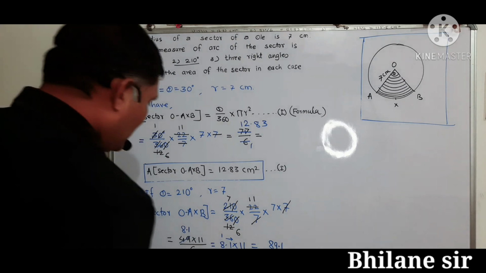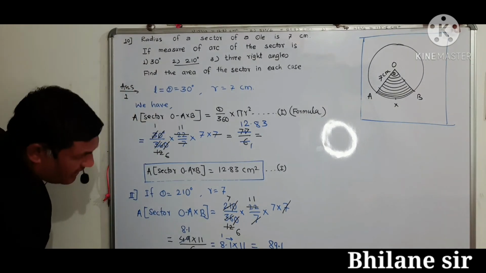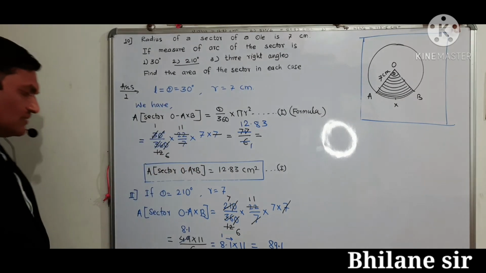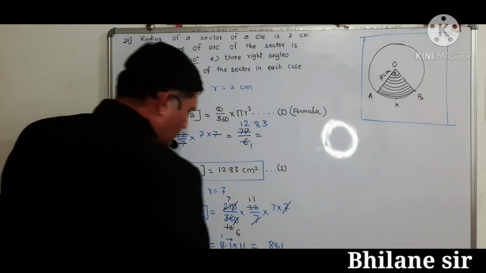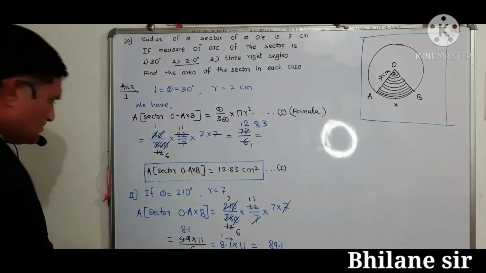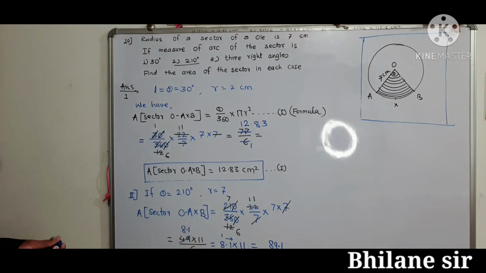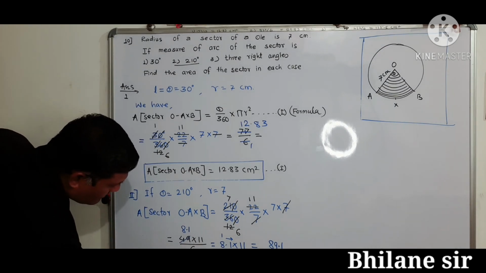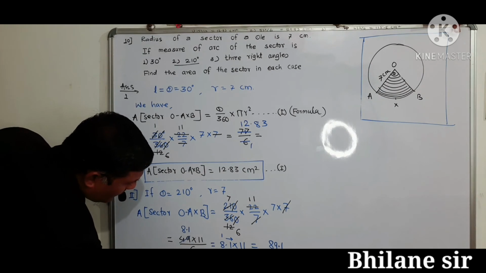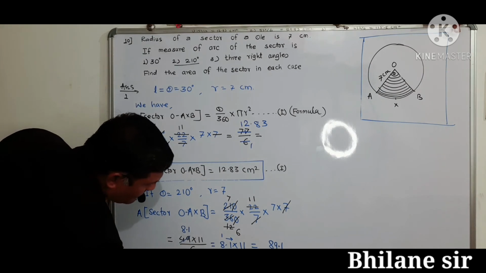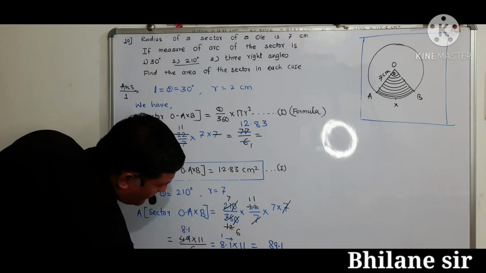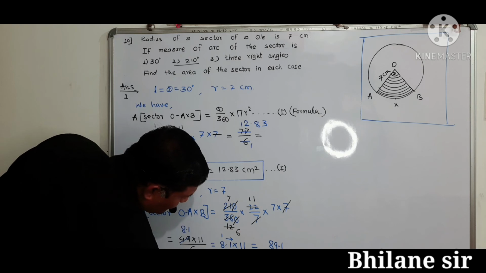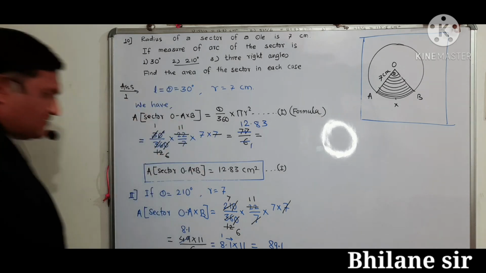Approximately we can write here 4 and so on. इथपर्यंत जरी केलं तरी चालेल. ओके. एरिया ऑफ सेक्टर OAXB is equal to, or we say that approximately 89.1 centimeter square.